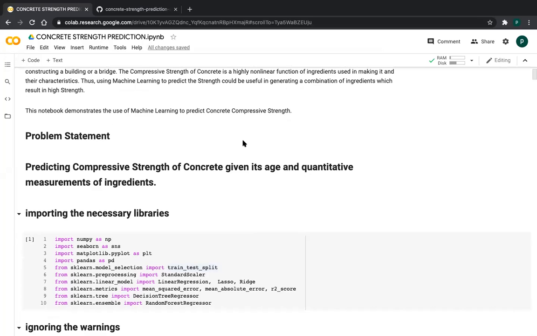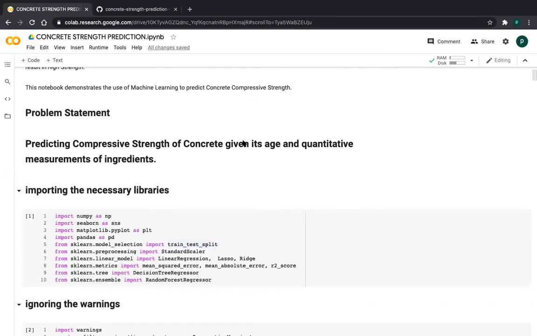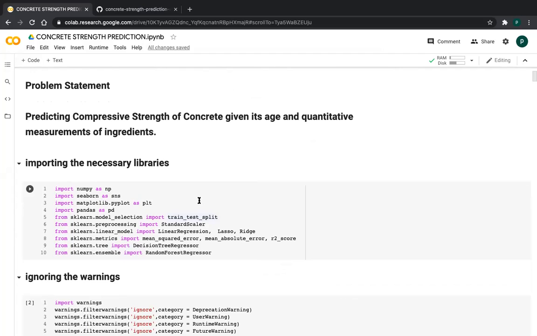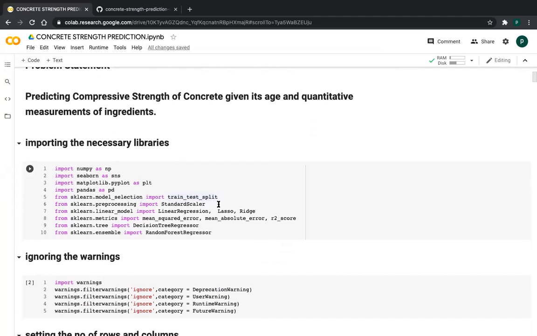These are the important libraries to implement this project. I am importing NumPy, Seaborn, and Matplotlib for visualization purposes. I am importing Pandas for data analysis and data related tasks. For model building, I am doing this project with only linear models, friends. I am comparing the different types of linear models in scikit-learn, to know which model is performing better and which model is not performing better. I am doing normalization, so I am taking StandardScaler, friends.